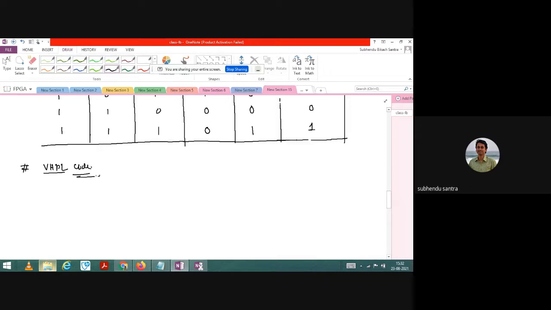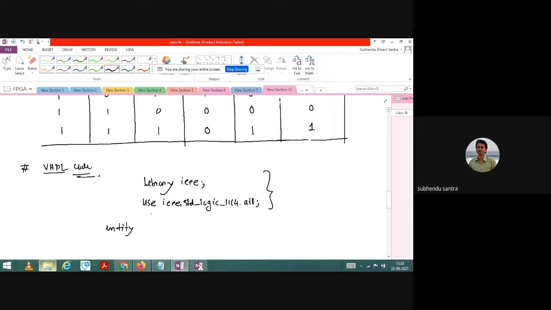How do I implement? Tell me what will be the input. So library, I have to start from the library. Okay, so library IEEE. And then what I have to write? Use IEEE dot standard dot logic. Okay, so that is about simple library definition. Now next what I have to do? Entity.